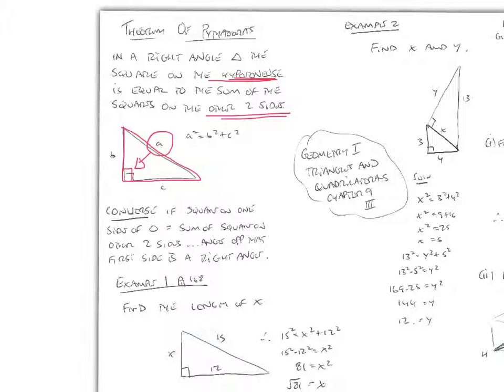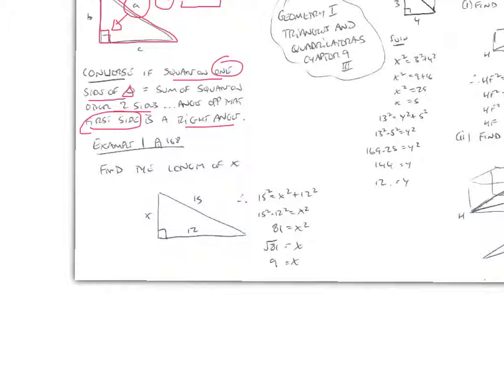And Pythagoras says that the square of that side is equal to the sum of the squares of the other two sides. And conversely, you could say that if the square on one side of a triangle is equal to the sum of the squares on the other two sides, then the angle opposite that first side that we're talking about must be a right angle. Okay, so here's some examples.